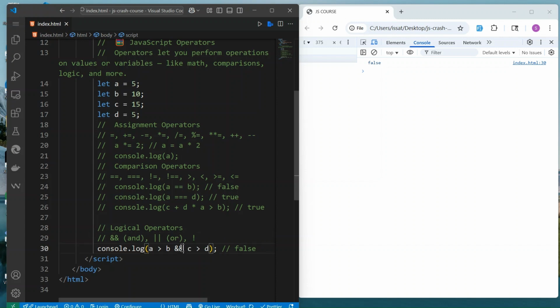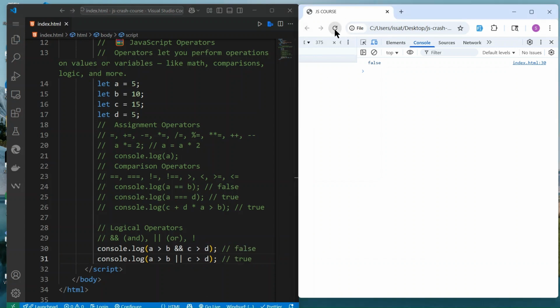But we can also change that and do OR. You can do A is greater than B, the answer is false, or C is greater than D. C is greater than D, that's true. So we check this one and get false, but we check if this one passes. So we return true.